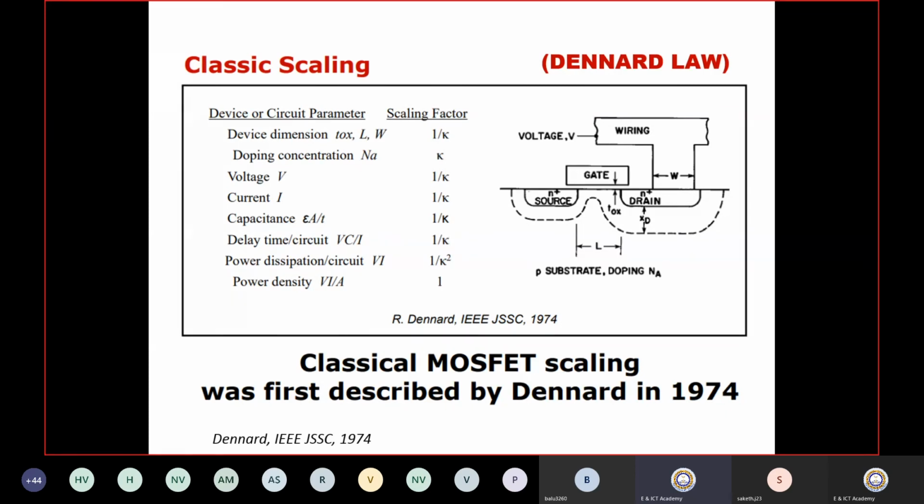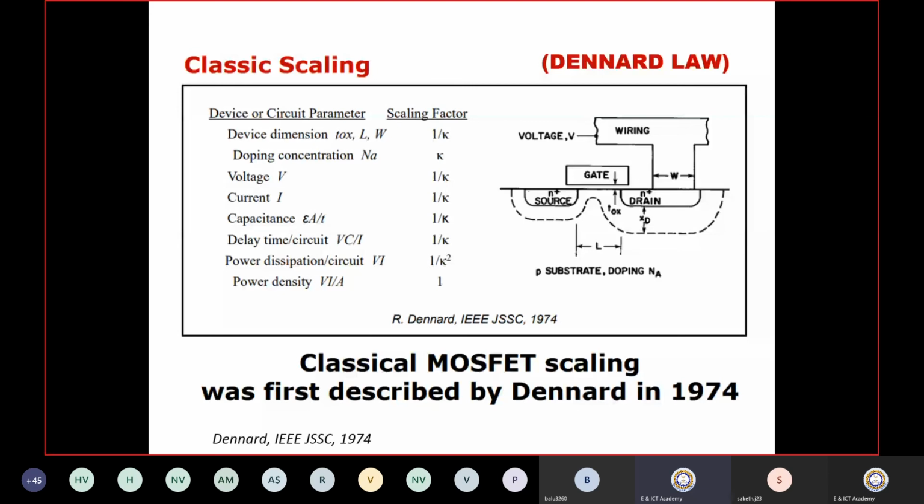So 180 nanometer to the next generation, 130 nanometer. If you divide 130 by 180, it comes to around 0.7. So the kappa factor is considered to be 0.7.